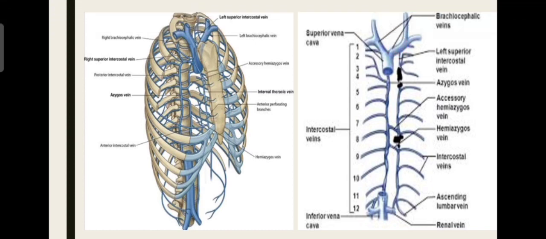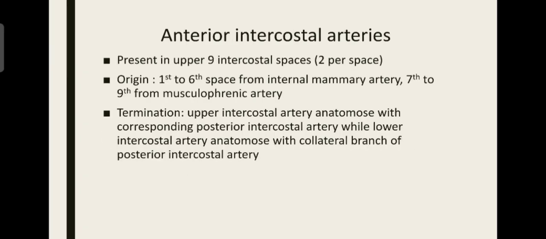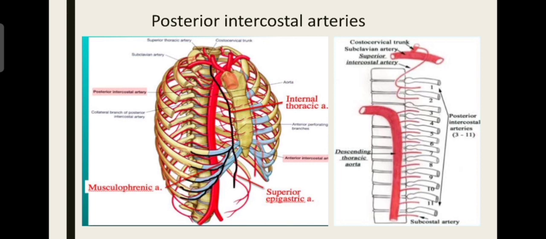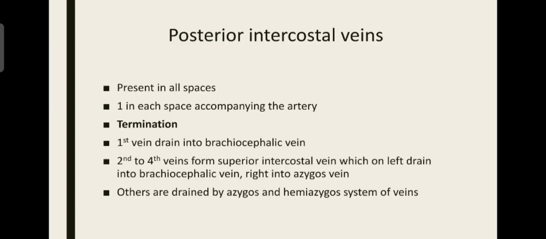Then the second, third and fourth veins form the superior intercostal vein, as we saw in the artery. See here, the first and second posterior intercostal arteries form the superior intercostal artery, but here 2, 3 and 4 form the superior intercostal vein.